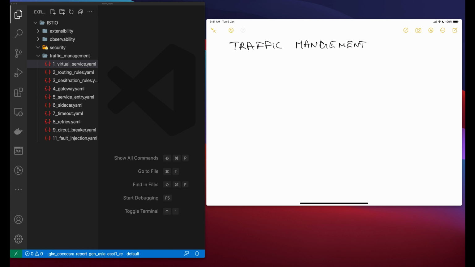Now, in order to direct traffic within your mesh, Istio needs to know where all your endpoints are and which services they belong to, to populate its own service registry. So Istio connects to a service directory system. For example, if you have installed Istio on a Kubernetes cluster, then Istio automatically detects the services and endpoints in that cluster. Now, using this service registry, the Envoy proxies can then direct traffic to the relevant services.